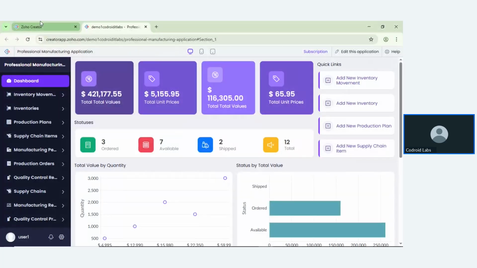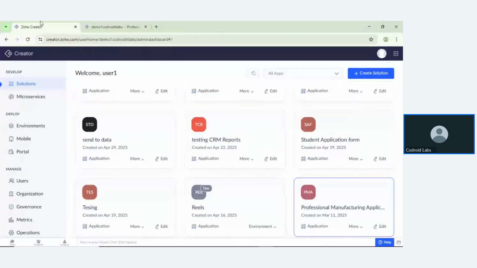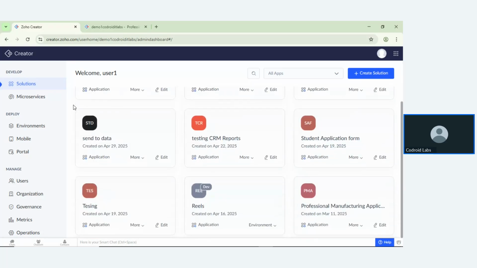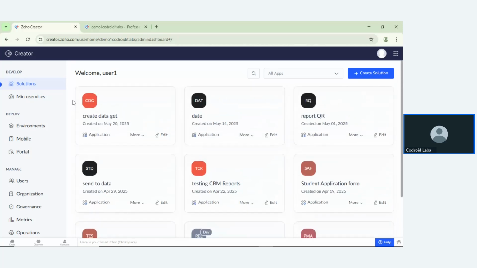This is the Zoho Creator application. You can find a lot of applications built inside Zoho Creator. They have professional manufacturing applications, testing applications, data testing, CRM reports, student applications for forms, data and reports, and QR code.